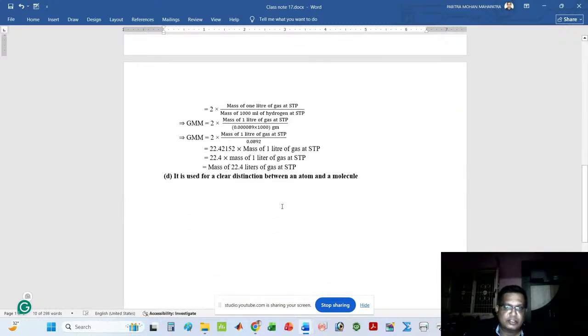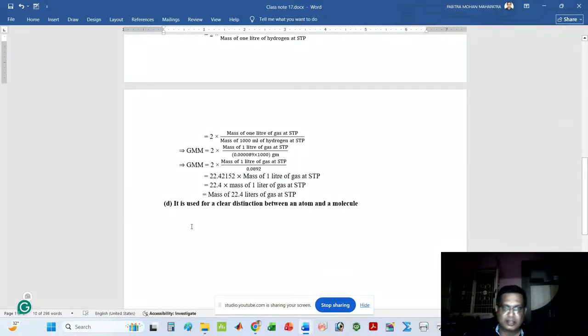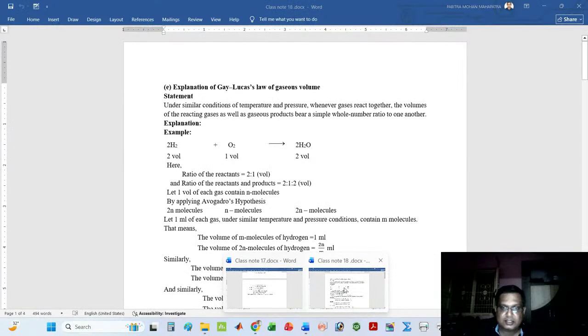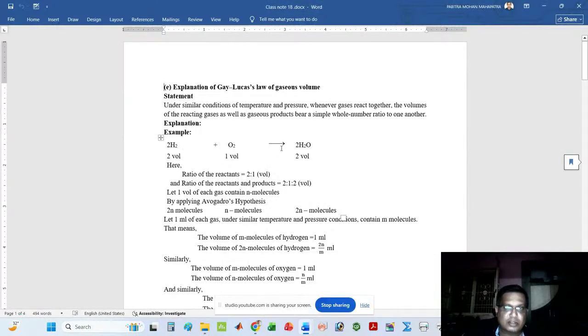Next, I also discussed the application of Avogadro's hypothesis, that is, it is used for the clear distinction between atoms and molecules. In this class, I will discuss the other application, explanation of Gay-Lussac law of gaseous volume.